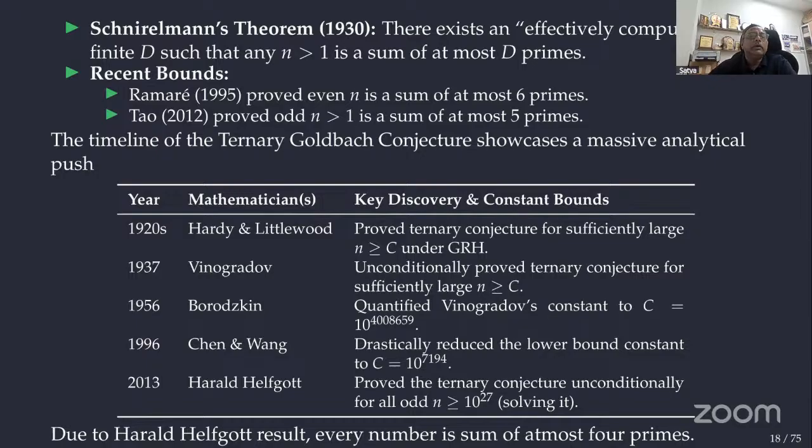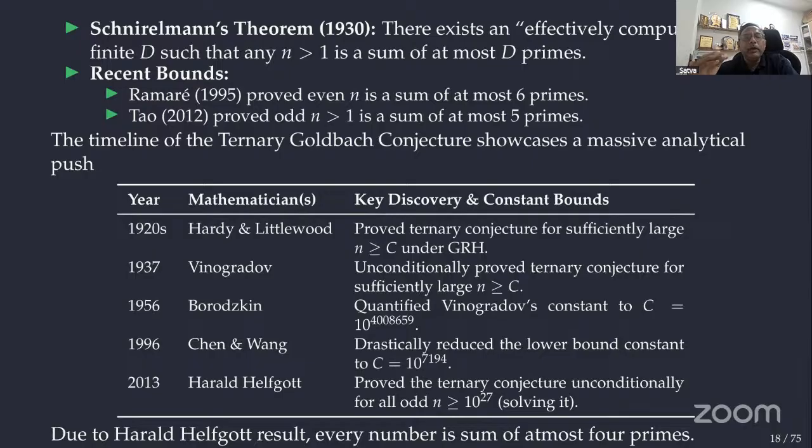So for example, in the 1920s, Hardy and Littlewood proved the ternary conjecture for sufficiently large n greater than C by using the generalized Riemann hypothesis. Vinogradov proved that without any GRH, unconditionally. But the problem here is that for a large C, they do not give the C. Hardy, Littlewood or Vinogradov do not give that. They told us that there is a large C. Afterwards, every odd number can be written as at most 3 primes.